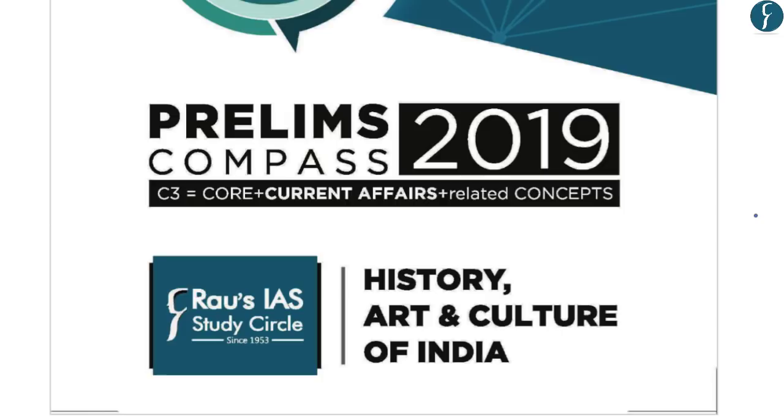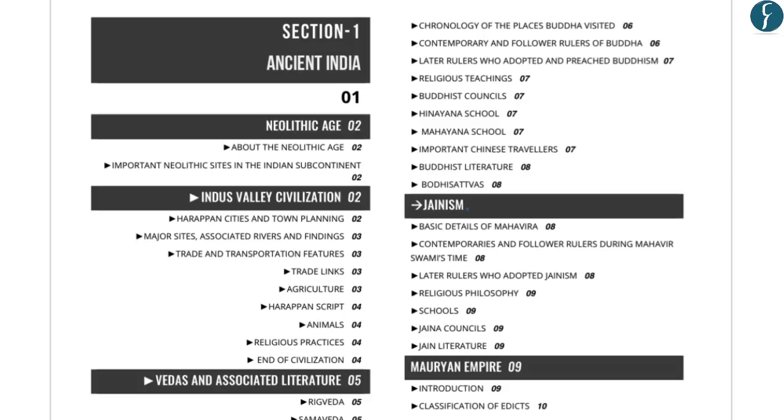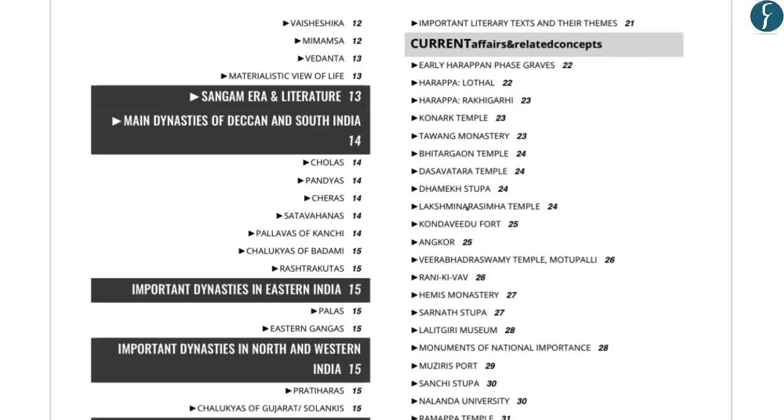Now in our series of compilations related to the preliminary examination, the History and Culture Prelims Compass has also been released. And it includes various aspects of the ancient, medieval and the modern India, which includes the static part of the ancient, medieval as well as the modern India, and also the current affairs related to all these 3 sections. So some of the important topics covered in the current affairs related to the ancient history are, for example, Rani Ki Vav, Muziris Port, etc.